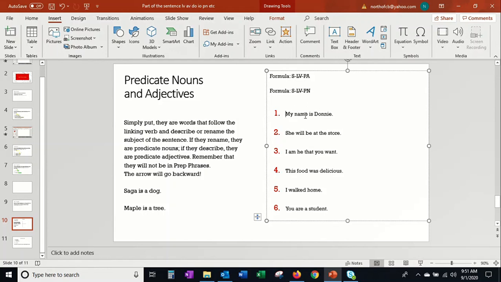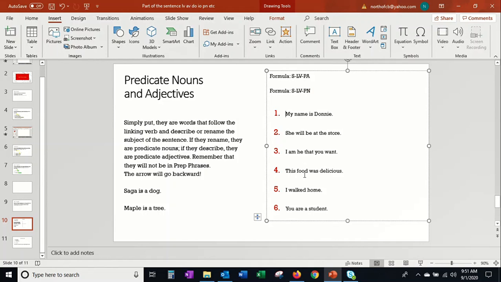So these are linked. So then all you have to do is ask yourself, is it an adjective or a noun? Well, Donnie is a person, so that's a predicate noun. We're going to skip this one for just a second. Sounds kind of weird, but I am he that you want. Am is the verb. He that you want is I. If you're looking for me and I say, by the way, you're supposed to say it this way, I know it sounds weird, I am he. So if you ask, are you Dr. Bailey? I should answer, I am he, because it's actually going with the subject. Okay. He that you want is I. You're searching for me. I am he that you want. So it goes backwards. And again, this is a pronoun, so this is going to be a predicate noun.